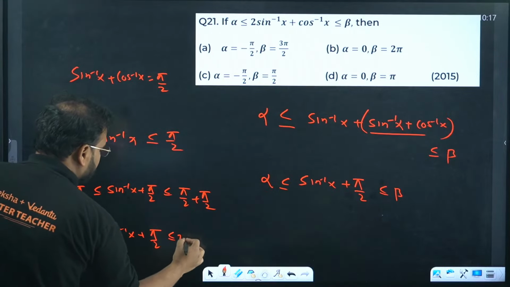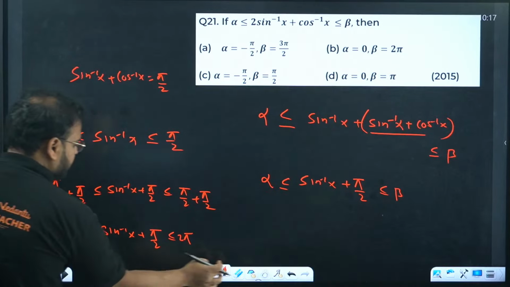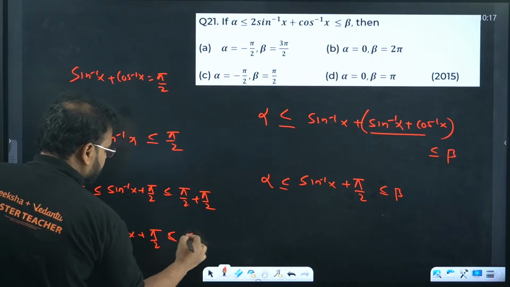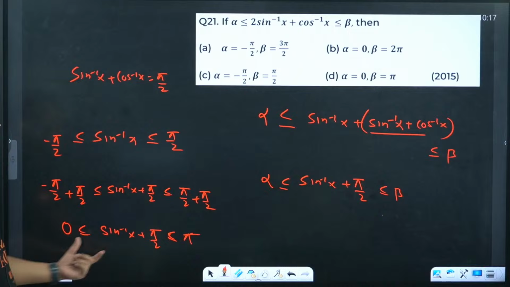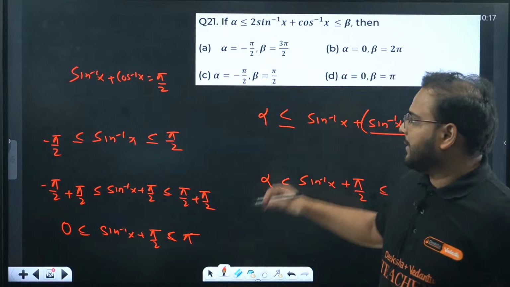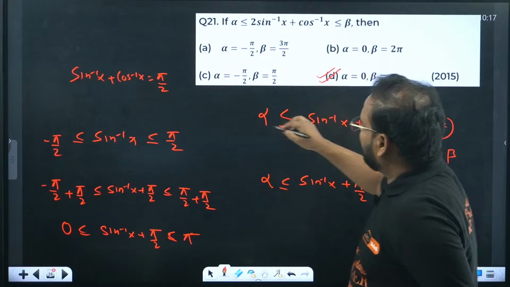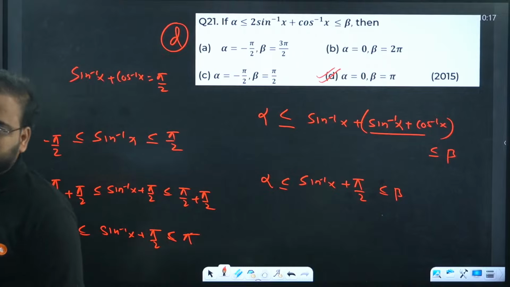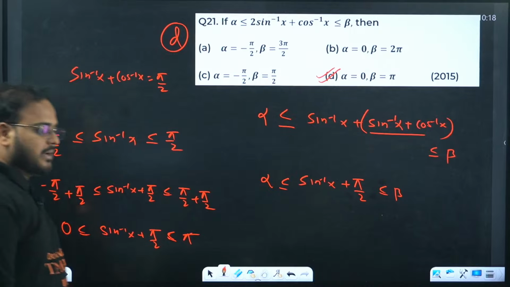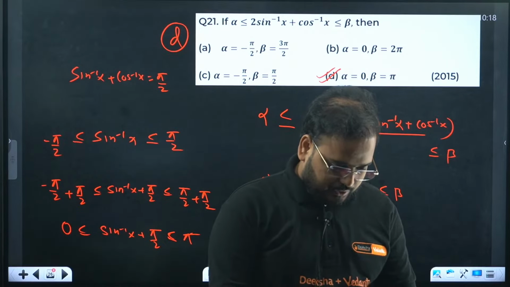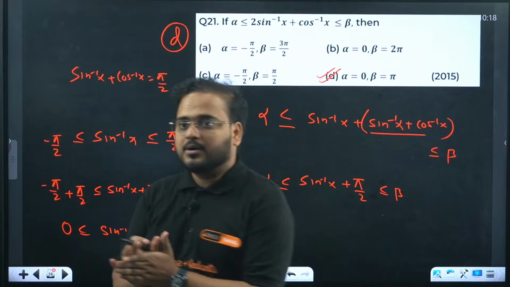and this is pi by 2 plus pi by 2, which is pi. Now you compare, guys. This you compare with that equation. You get alpha as 0 and beta as pi. Alpha is 0, beta is pi. Yes. Good.